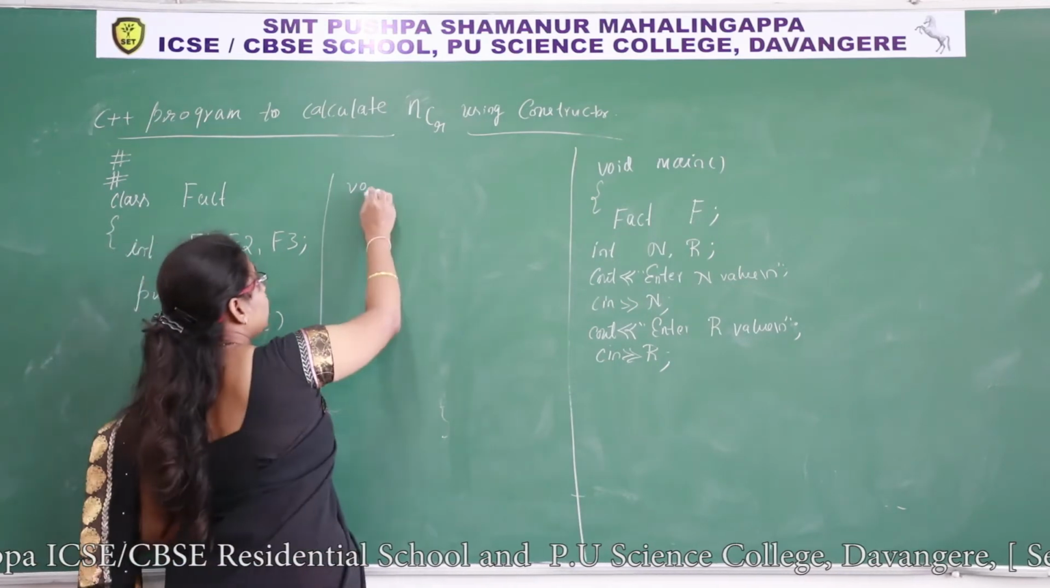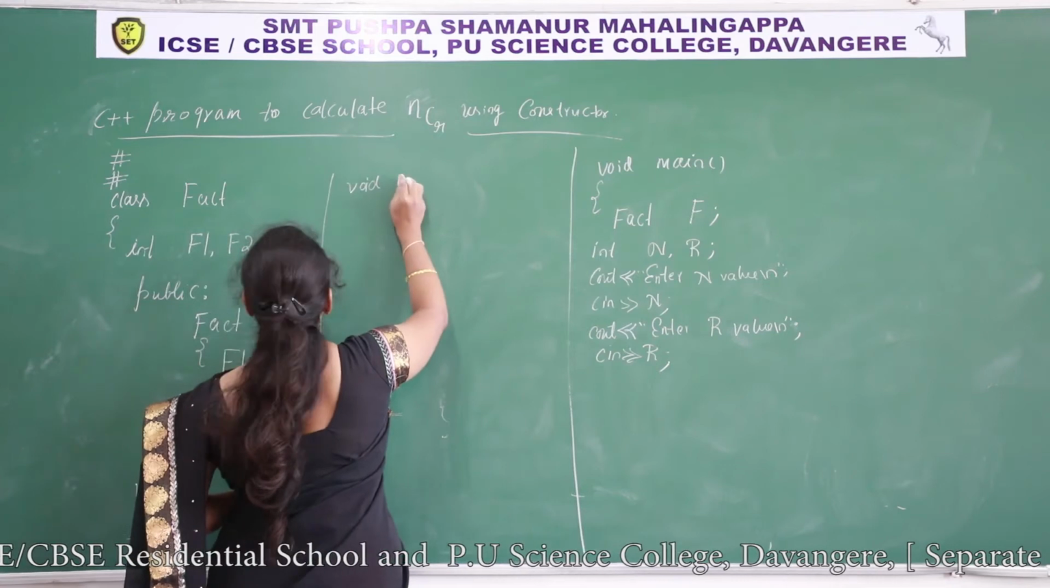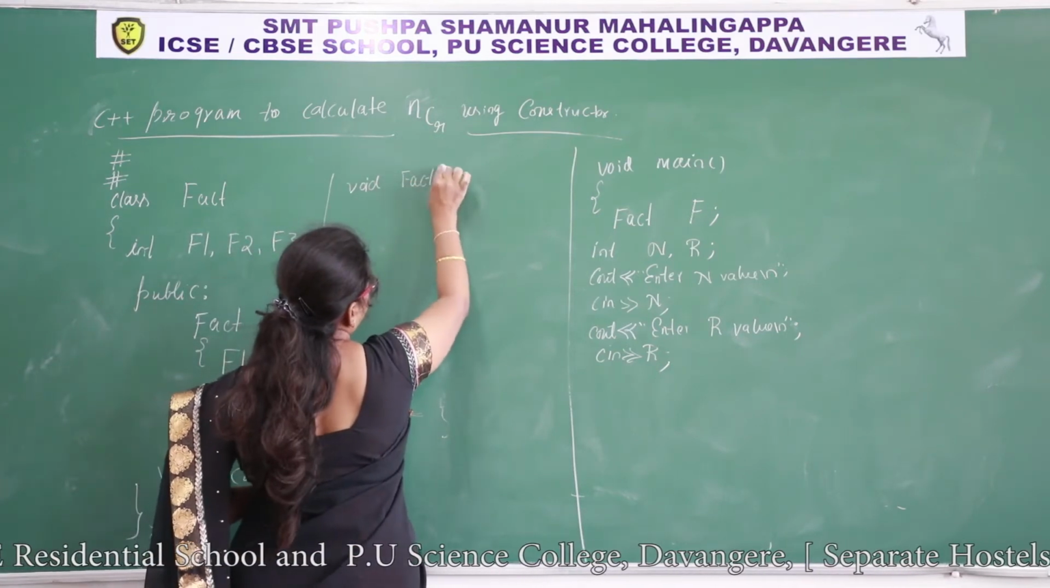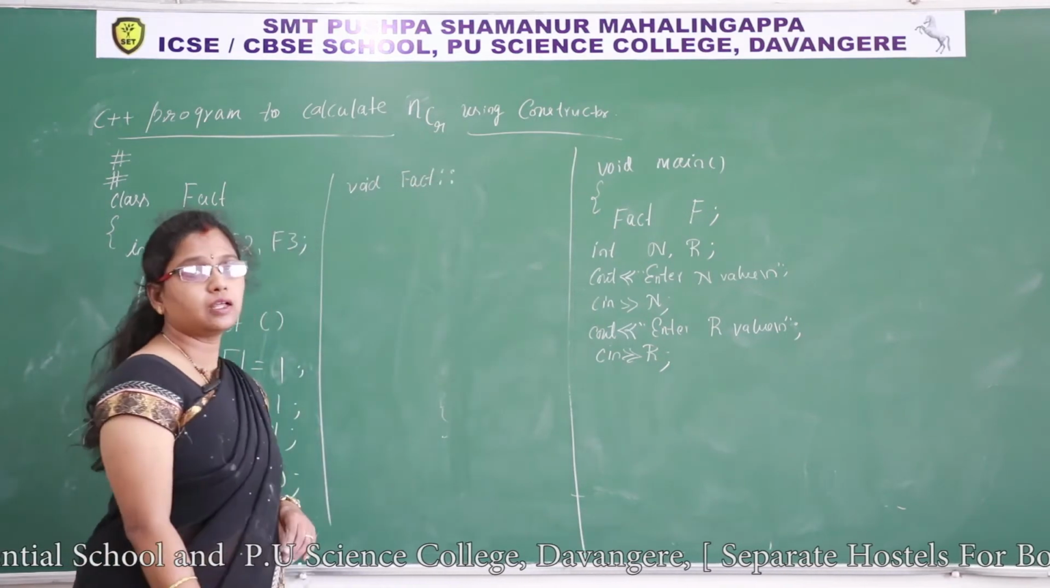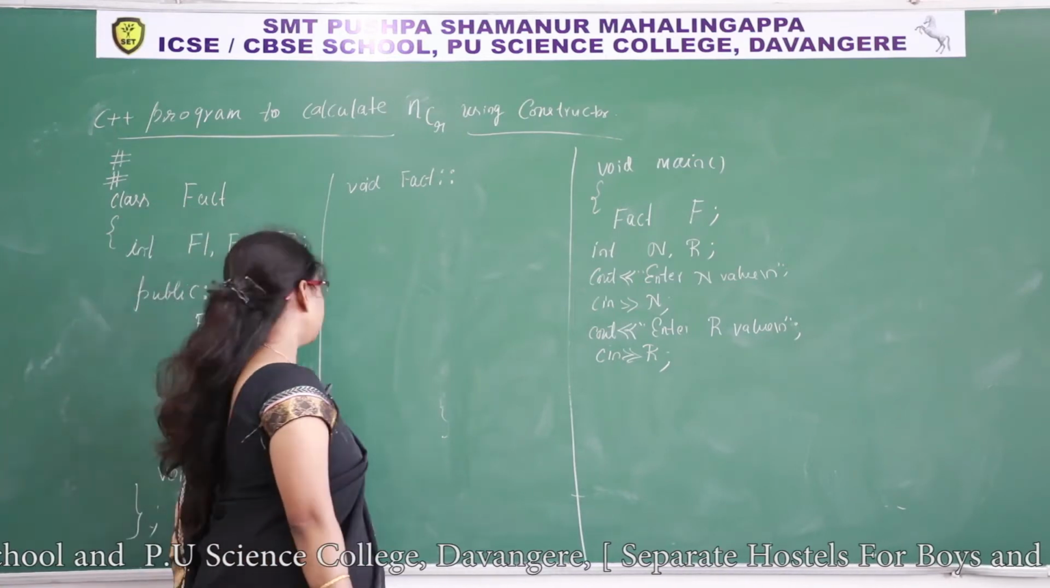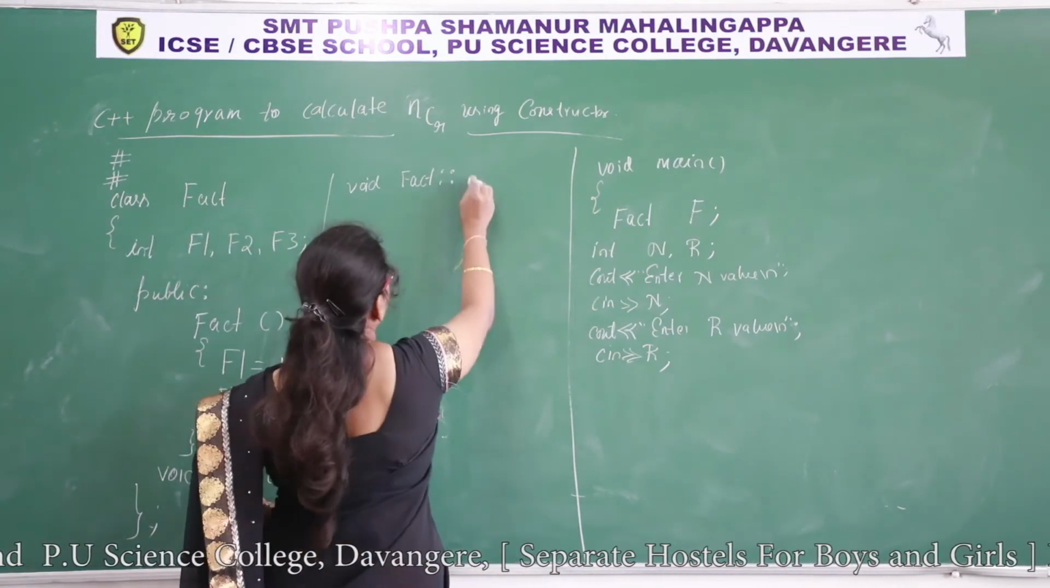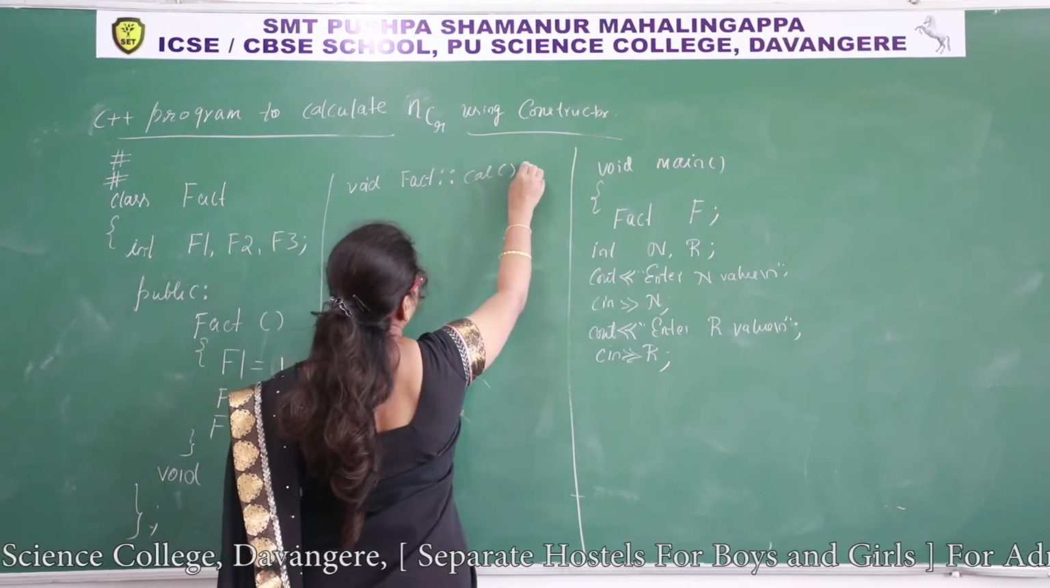Return type specifier void, class name fact, scope resolution operator, and name of the function. What is the function name here? Cal is the function name, semicolon.